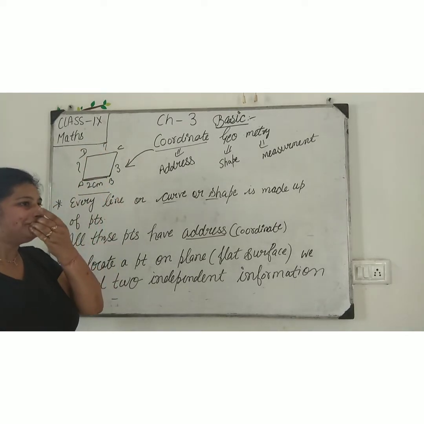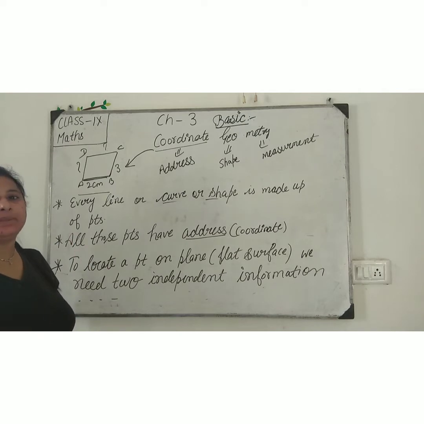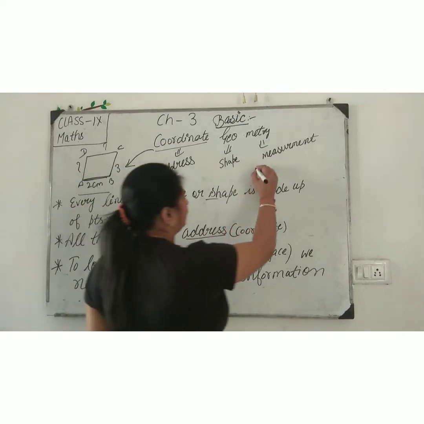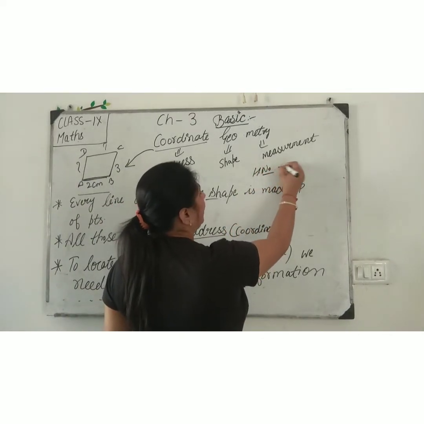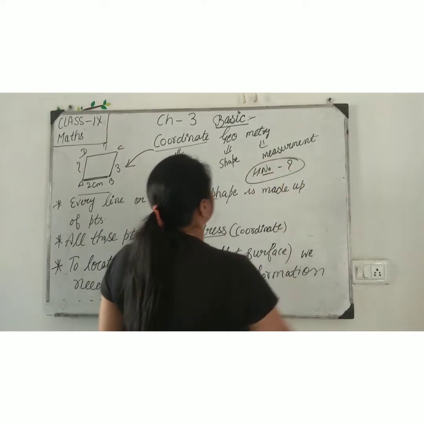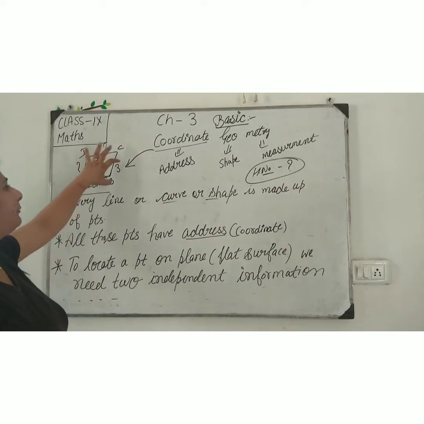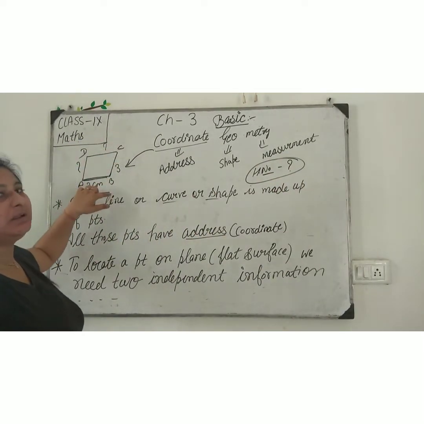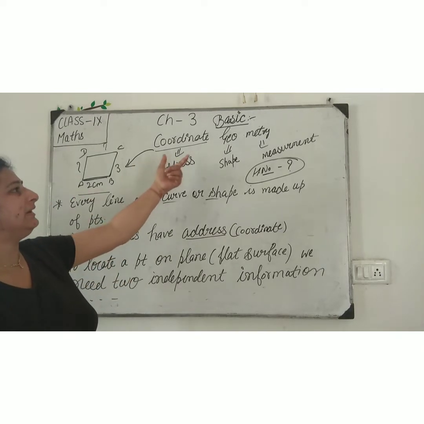For example, maybe I am live on a Barnala road. Now, live on the Barnala road, Bhagat Singh Colony, Street 1. Now, how to know कि I am living in Bhagat Singh Colony? When you have proper address of my house, then you can find my house easily. Same as in map. When you have proper points, you can make figure easily. It's called a coordinate geometry.